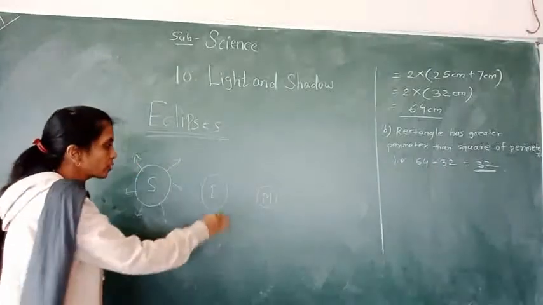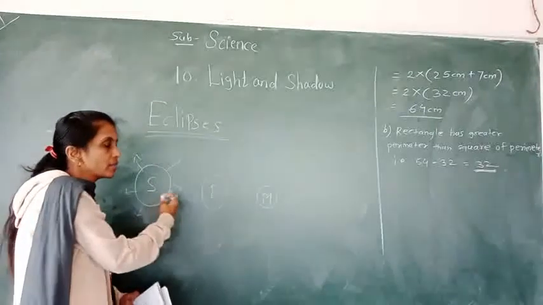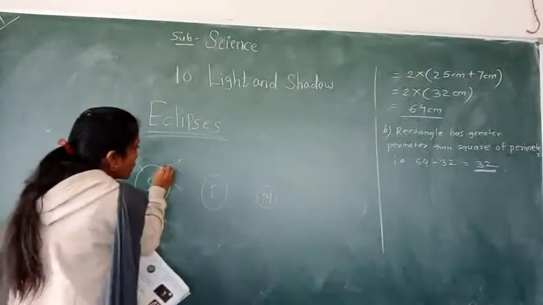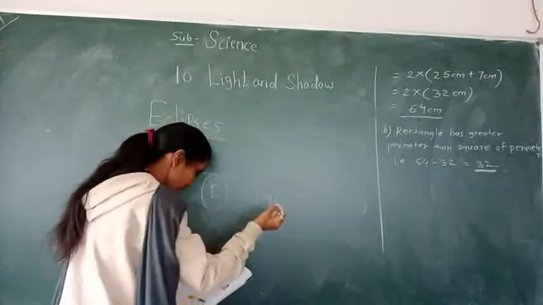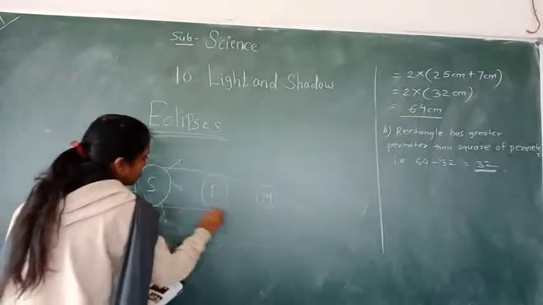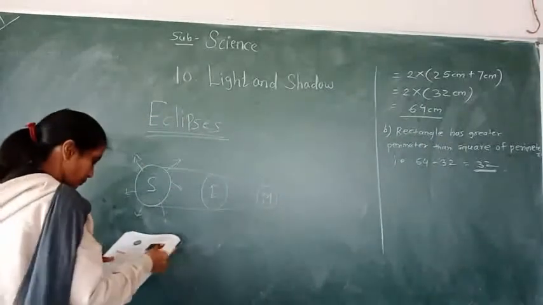It blocks the light. Then what happened? Like that, as in a diagram.